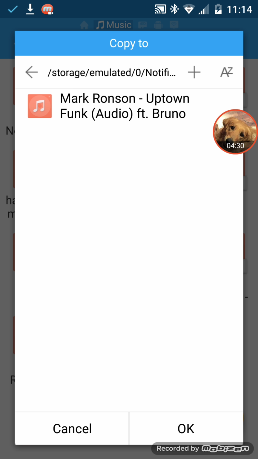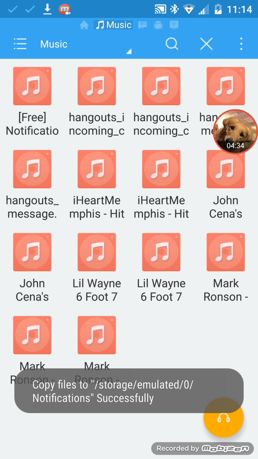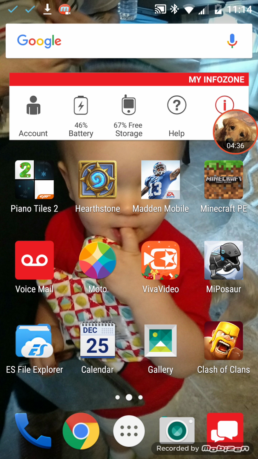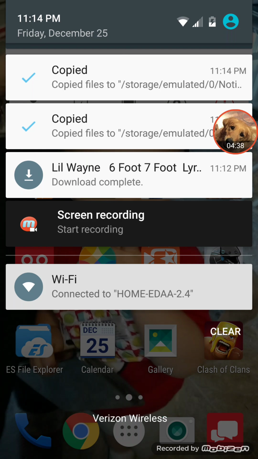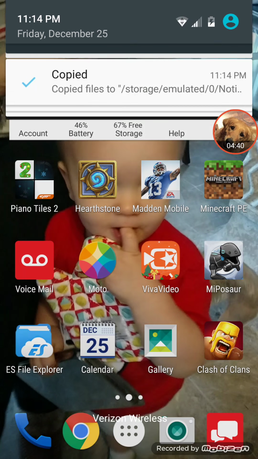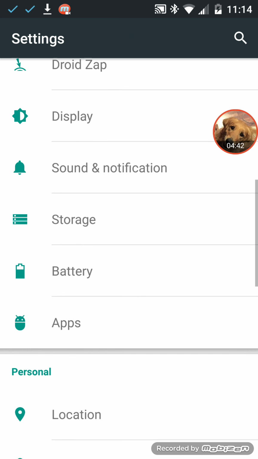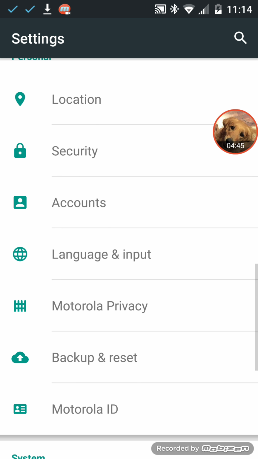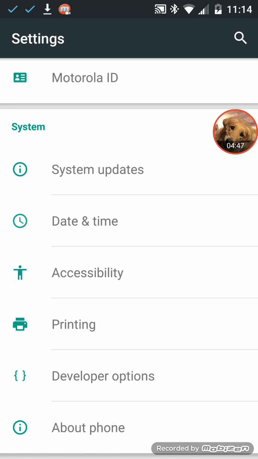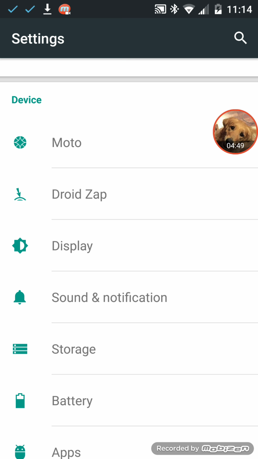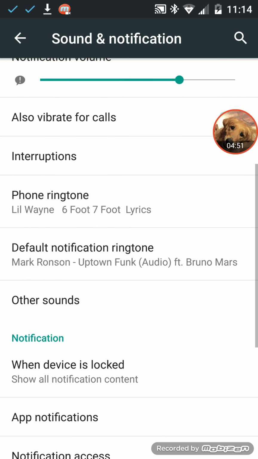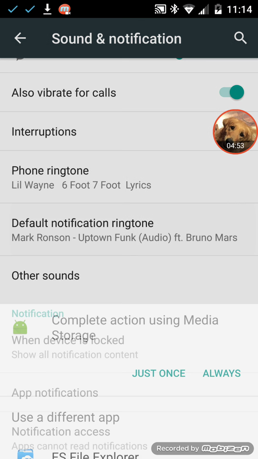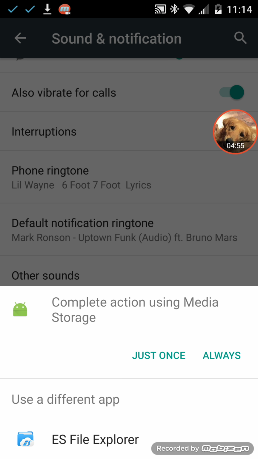So I do some notifications. This usually for me is empty, so you're gonna okay. That's there. Even though in the settings there's some more. I want to go right there. Click on that. You're gonna want to go down to sound notifications or notification, and then you're gonna click on it.